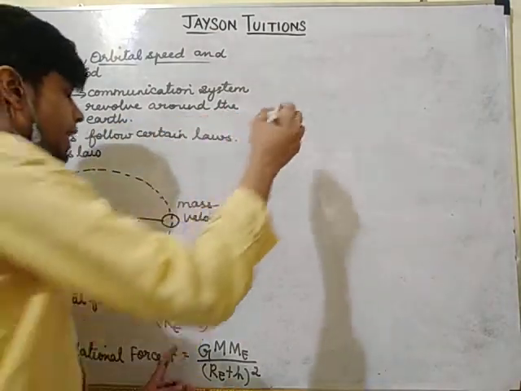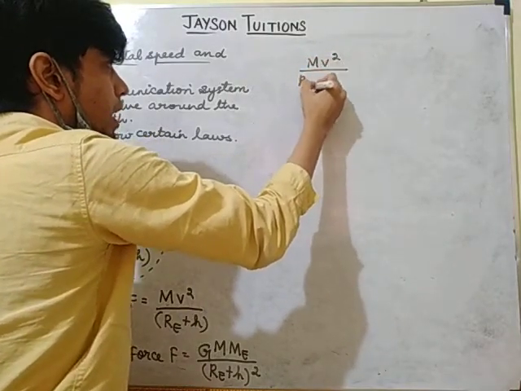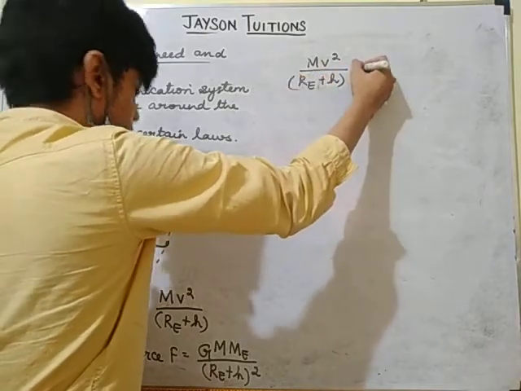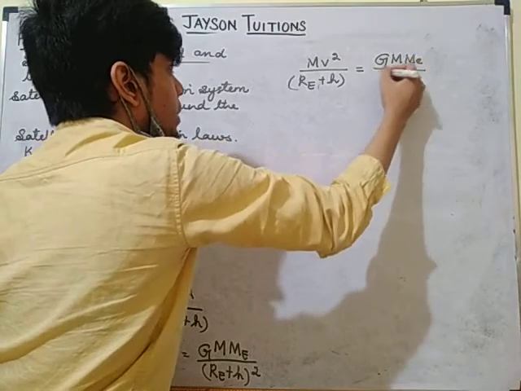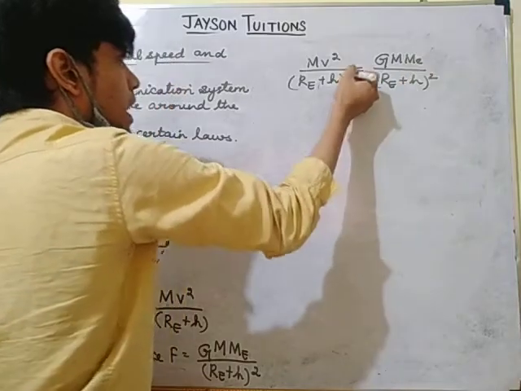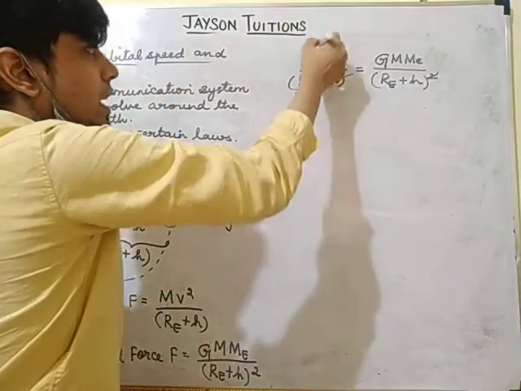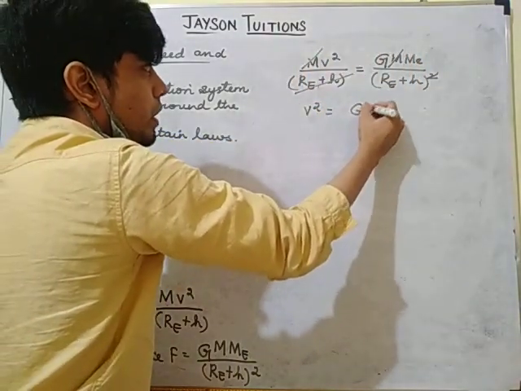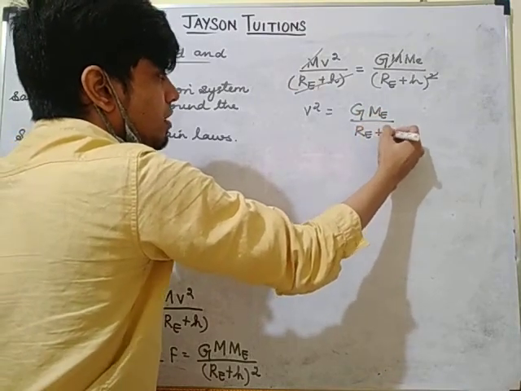If I equate, I get mv square divided by RE plus h equal to G M ME divided by RE plus h the whole square. One RE plus h cancels, and m cancels, so v square is equal to G ME divided by RE plus h.